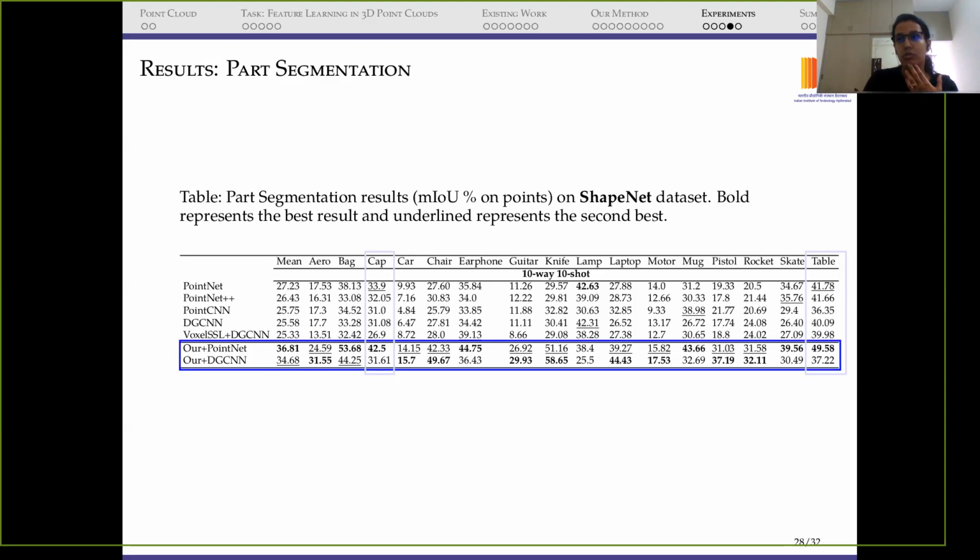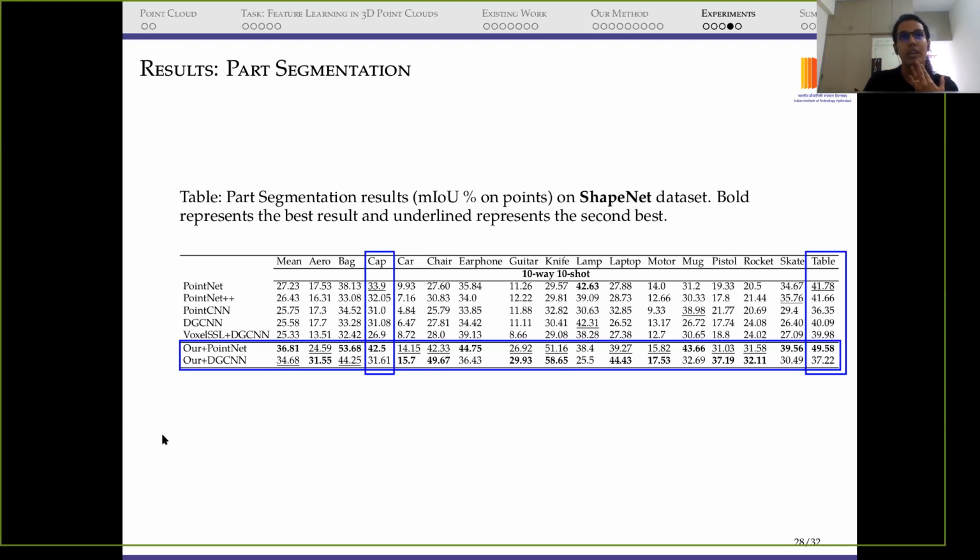Even in this case, we analyze that we outperform. For example, you can see that PointNet here is 41.78 and our plus PointNet is 49.58. That was quite good. Then we again have 33.9 for PointNet, and 42.5 for our plus PointNet. So this was the result.